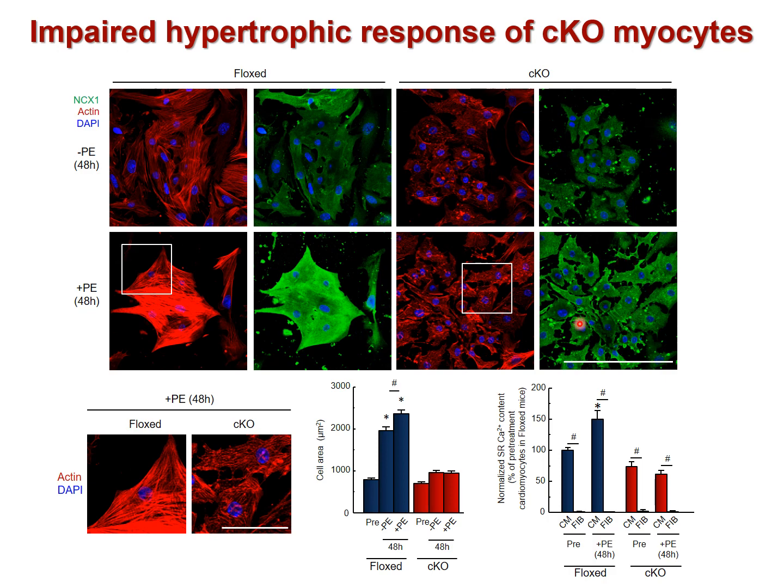CKO myocytes show no incremental change of cell area. Calcium contents in the SR of control cardiomyocytes increase during culture with phenylephrine, whereas no such increase was observed in CKO myocytes. These observations suggest that FKTN elimination impairs the hypertrophic response of myocytes.